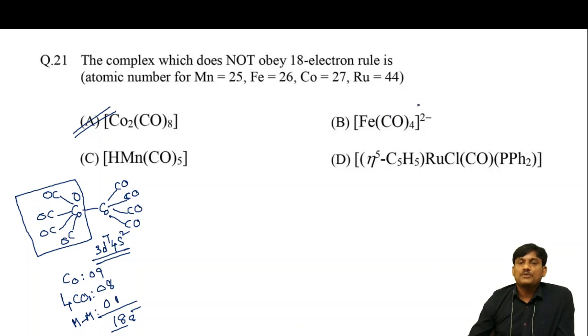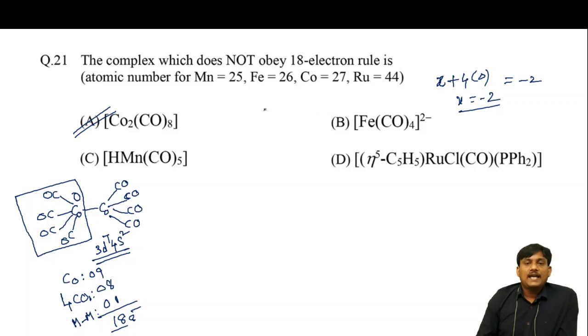Let us take this one, Fe(CO)4 2-. Here the complex has a -2 charge, and let us take the charge on iron as x, and 4 into 0, since CO is a neutral ligand. So finally you will get x equal to -2. If you take iron, what is the electronic configuration?